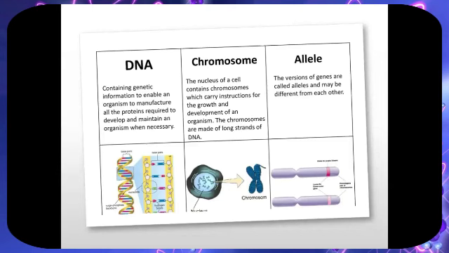So let's have a quick review from your grade 8. What are DNA, chromosome, and allele all about? DNA, the deoxyribonucleic acid, contains the genetic information that is passed from the parents to the offspring. A chromosome, found in the nucleus of the cell, carries the instructions or blueprint for the growth and development of an organism. It is made of long strands of DNA. Well, what is an allele? An allele is a version of a gene that differs from another. Okay?